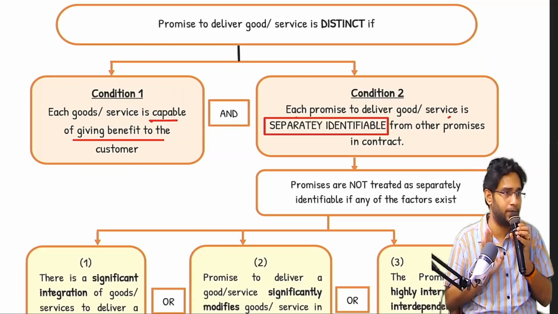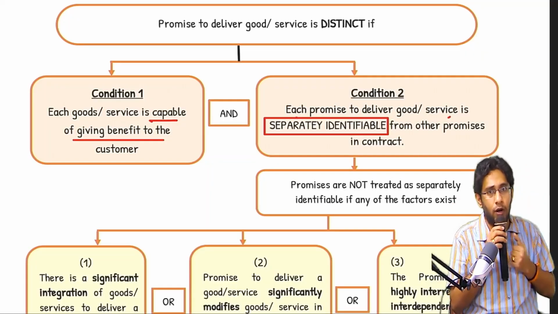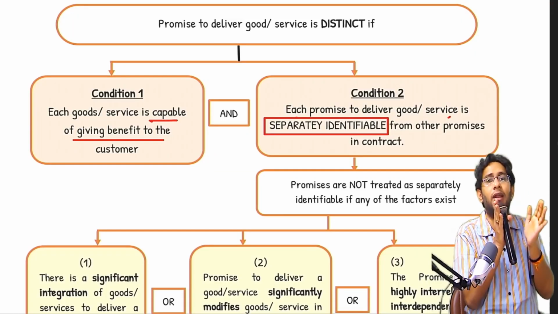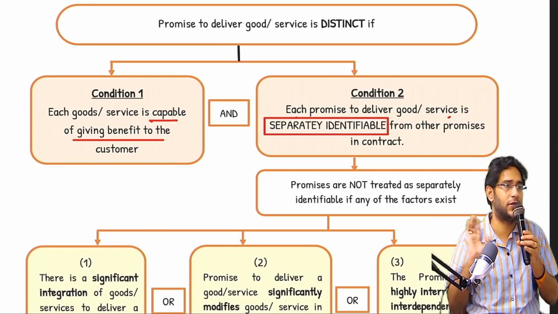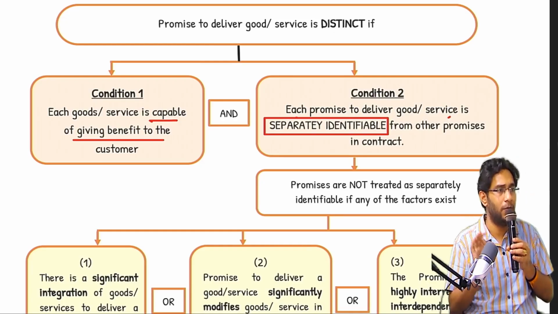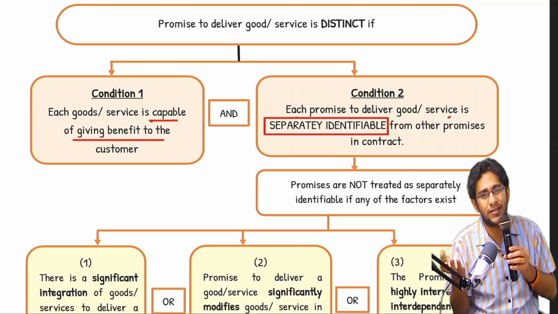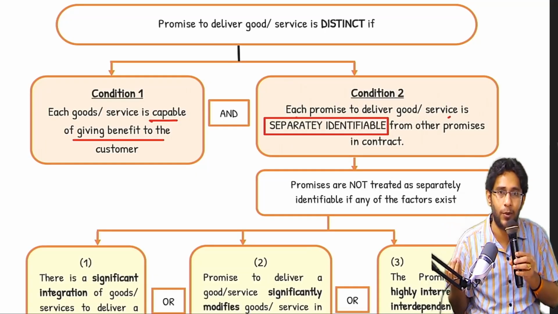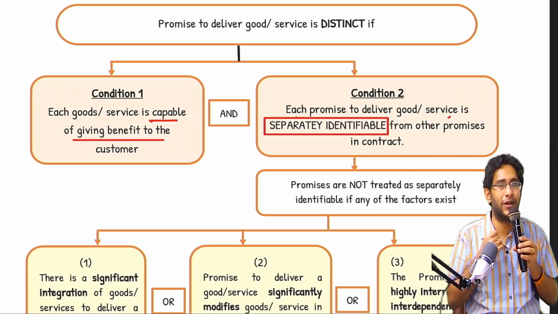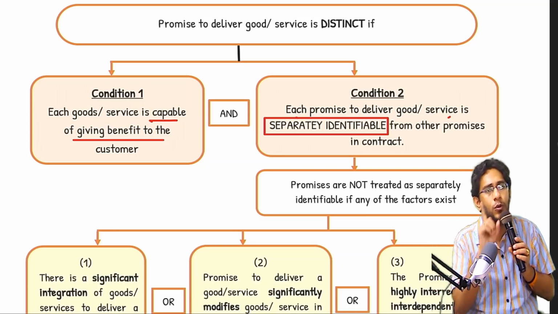The first point. Second point, when there are multiple promises in the contract, each promise must be separately identifiable from other promises. The second criteria is obviously common sense. It is obviously applicable when there are multiple promises. If there is only one promise, for example, sir, you paid me fees 10,000, and I told you that I will teach you a FR class, how many promises are there? One promise.